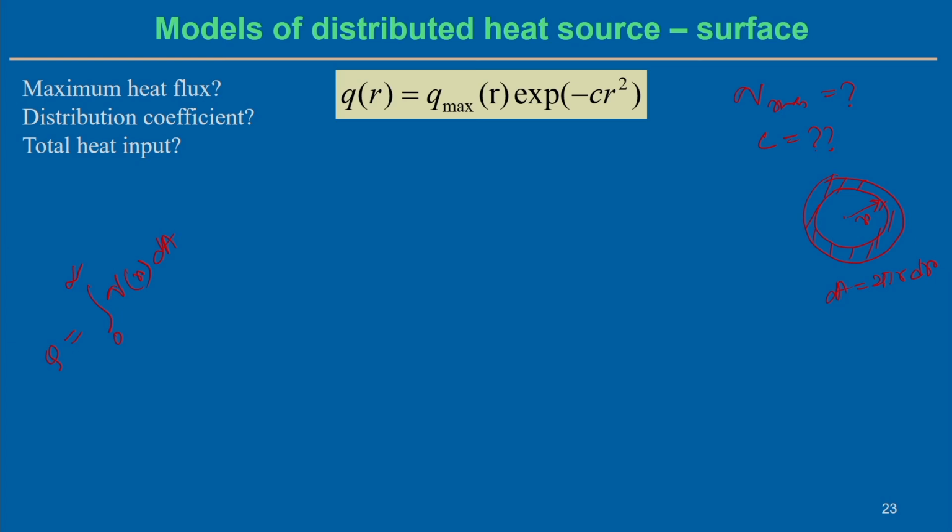So, if we integrate the intensity over the elemental area, then we will get the total heat input to this particular surface.